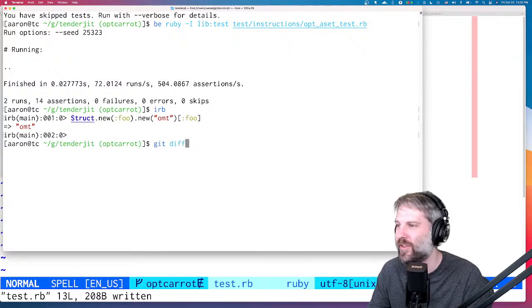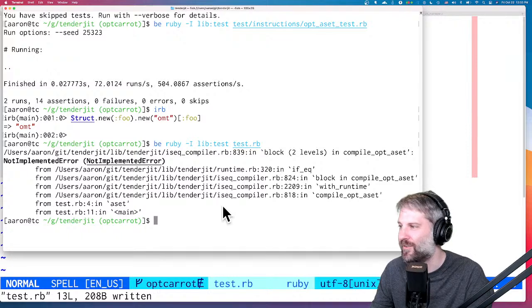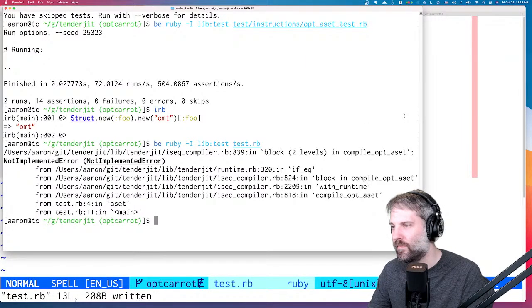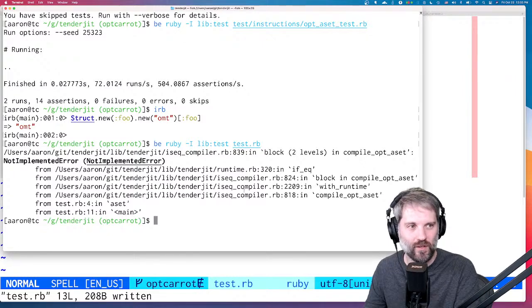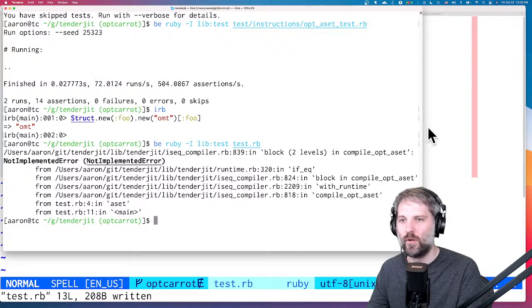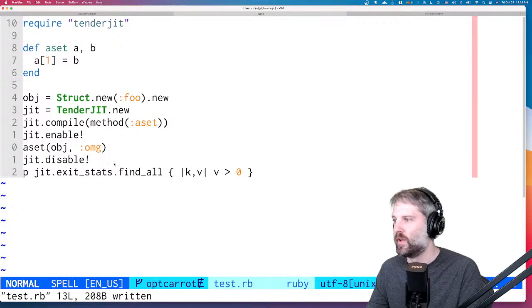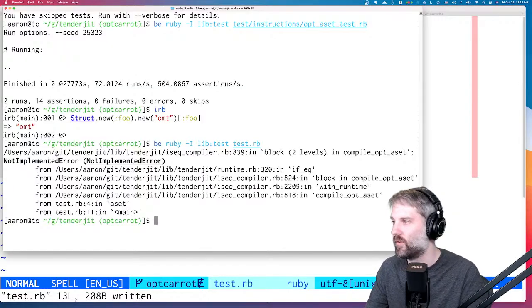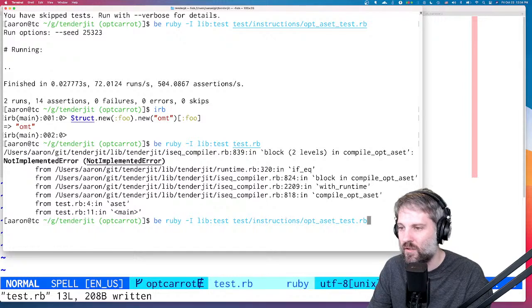Okay. So let's run the test. Let's just do test.rb. And if we run it, right here, we get the not implemented error. It's not implemented. So we need a test for this case. And if any of you want to send a pull request with a test for this case, please do it. Okay. So we implemented that case. Our goal was to run opt-caret, and we implemented the case that was breaking opt-caret. So let's try opt-caret again.